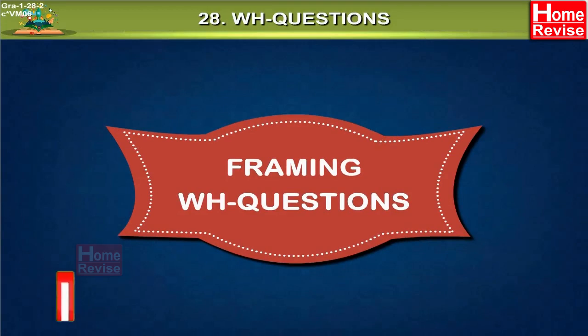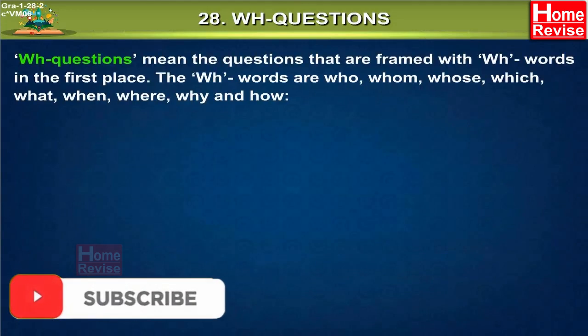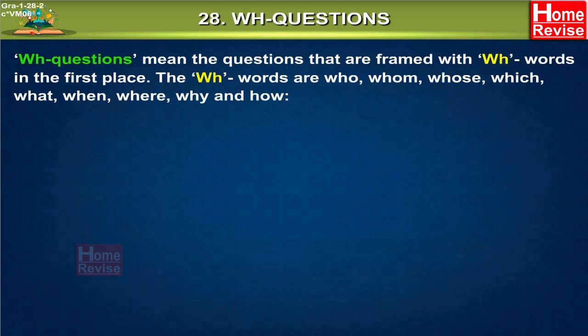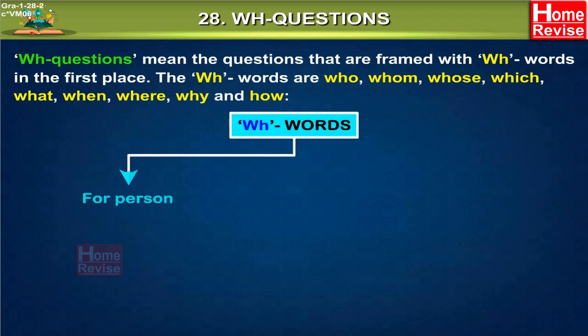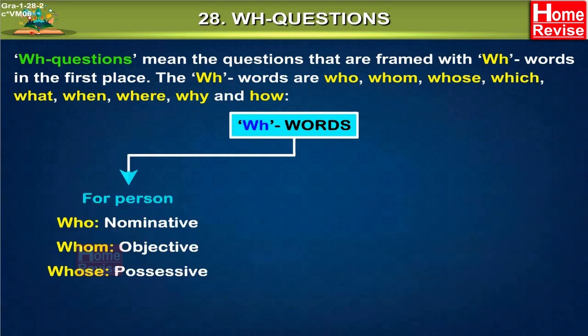Framing WH questions. WH questions mean the questions that are framed with WH words in the first place. The WH words are who, whom, whose, which, what, when, where, why, and how. WH words. For person, who, nominative, whom, objective, whose, possessive.